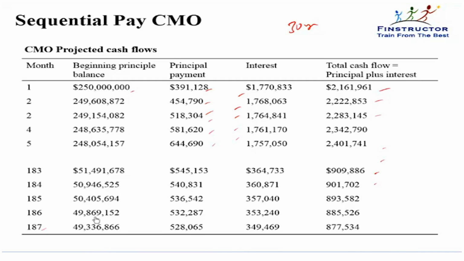This is the mortgage pool. This pool doesn't care about how you have tranched it further. This is our $250 million and this is the way that they are coming back. Roughly in about the 186th month, the principal balance comes below $50 million. Why we are bothered about it is because we have tranched these cash flows further into tranche A and tranche B. However, this is the original pool and the way it is getting repaid.